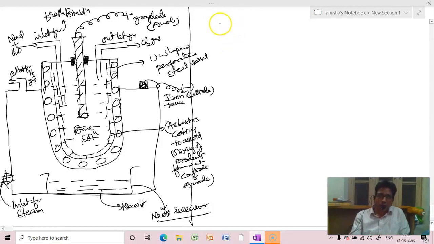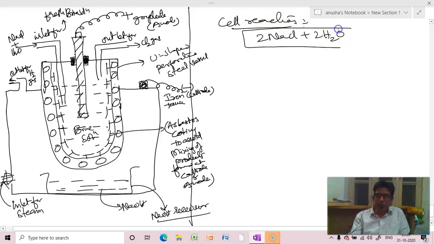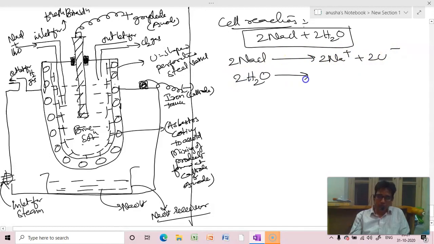So what are the cell reactions? Cell reactions are, first you take brine solution, 2NaCl plus 2H2O. In electrolysis process, I taught this, that 2NaCl gives rise to 2Na plus plus 2Cl minus. 2H2O gives rise to 2H plus plus 2OH minus.